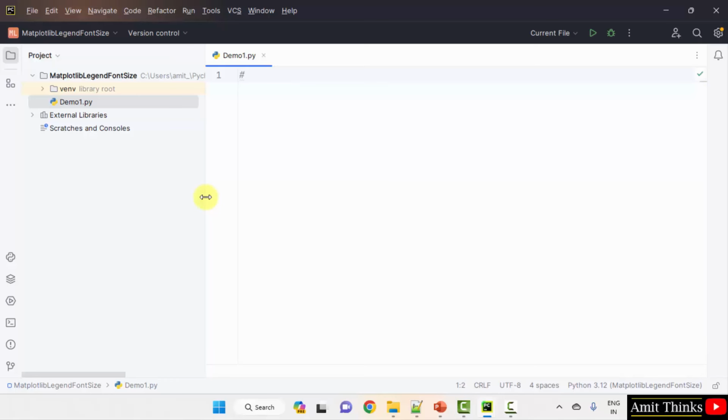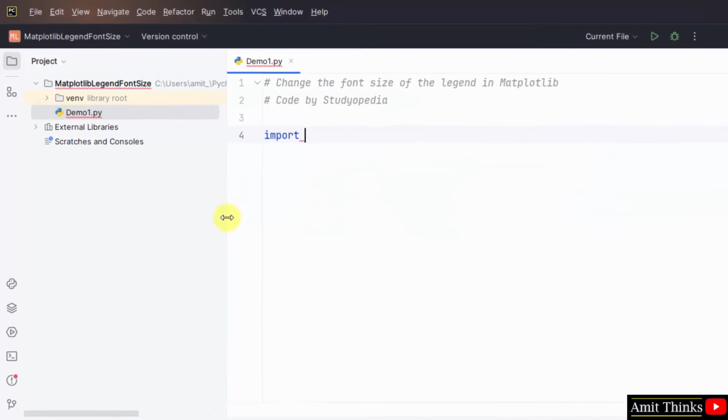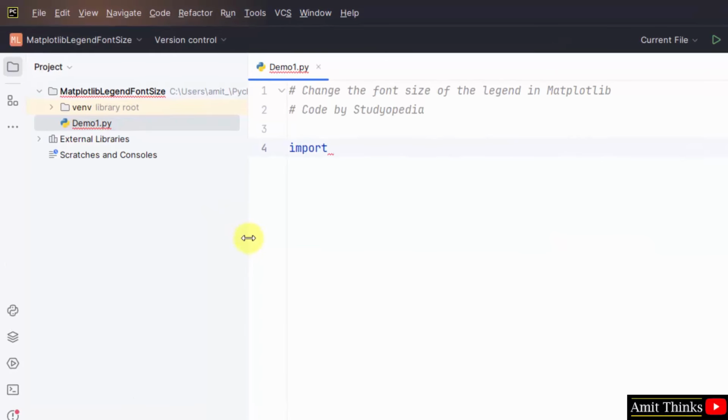Now we will begin with the program. First, let us add a comment. Now import matplotlib. We will take one of the inputs as a numpy array, so I'll also import numpy. We have imported matplotlib and also the submodule pyplot, and created an alias plt. We will use them later to create a graph and to add a legend. Now import numpy. We have also created an alias for it.